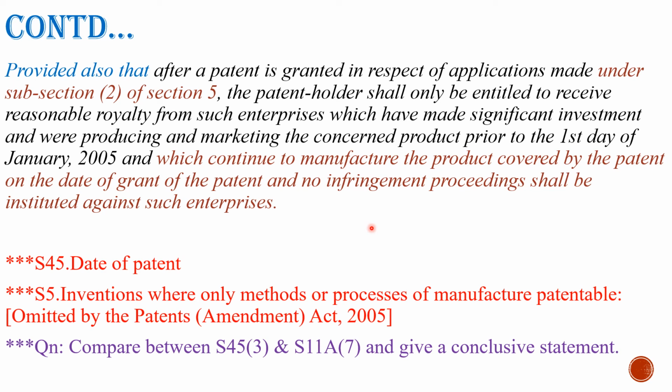That means there are three criteria, three conditions. All the three have to be fulfilled.